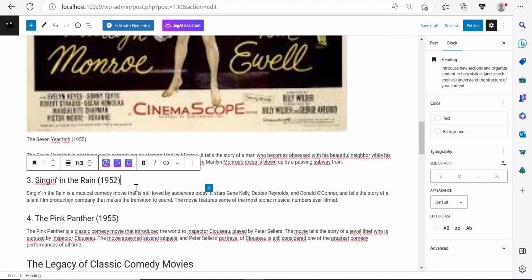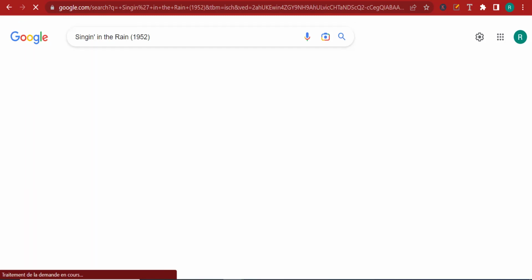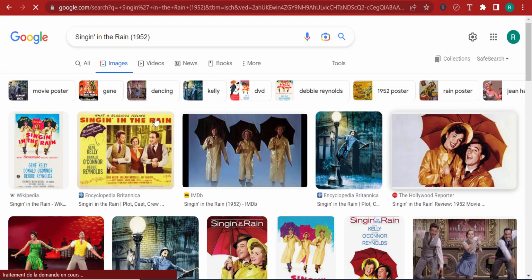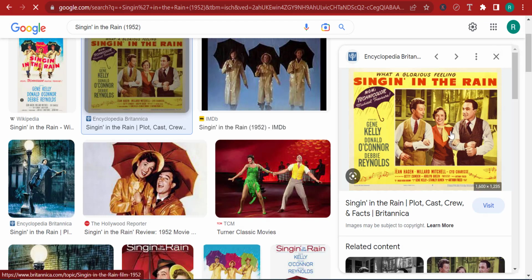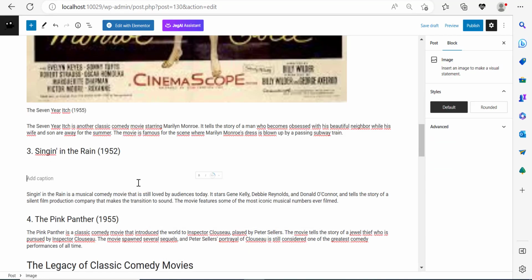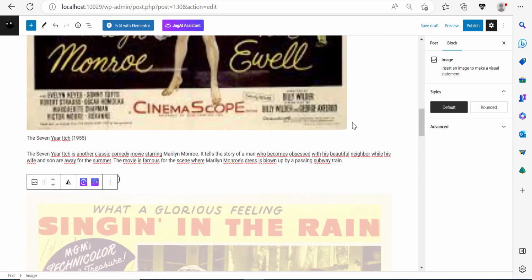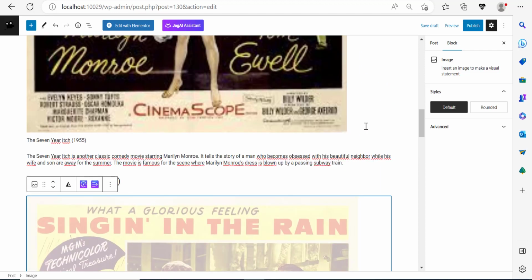Now, Singin' in the Rain, let's fetch an image for this one as well. You can see that we are doing exactly what they were doing on that blog, only it didn't take us much time to write this down because we used ChatGPT for that. So I think this image will be good. Let me copy it, go back, click, enter, and paste. Now this image is pretty huge. Let's make it a little smaller to fit with the other images.